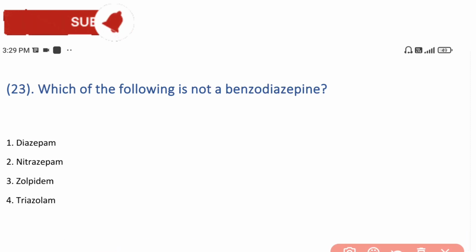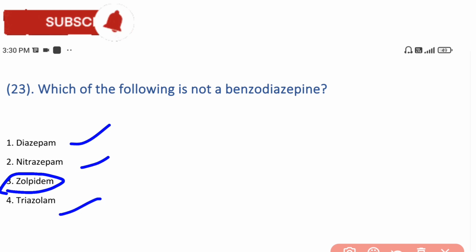Next is: which of the following is not a benzodiazepine? Which of the following is not a benzodiazepine? The answer is zolpidem. Zolpidem is a drug that doesn't come under the benzodiazepine drugs. So the other three drugs come under benzodiazepines and zolpidem is the answer.